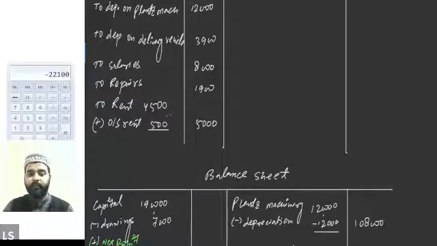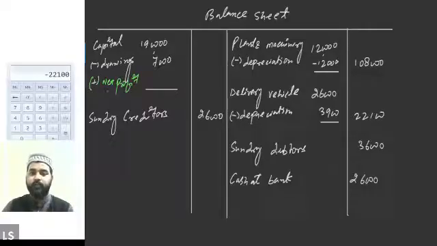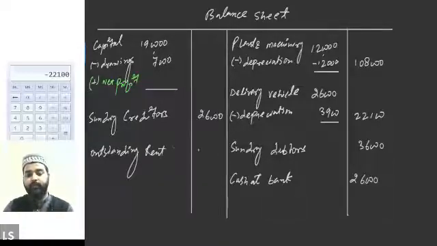Is that clear, everyone? And apart from writing the outstanding rent in the profit and loss account, we will write it again in which account, in which statement? Outstanding rent will be further recorded in which account? Balance sheet, the trading account, or where? Liabilities, correct. On the liability side in the balance sheet. Outstanding rent is a liability, obviously, so we will be writing it here, 500.